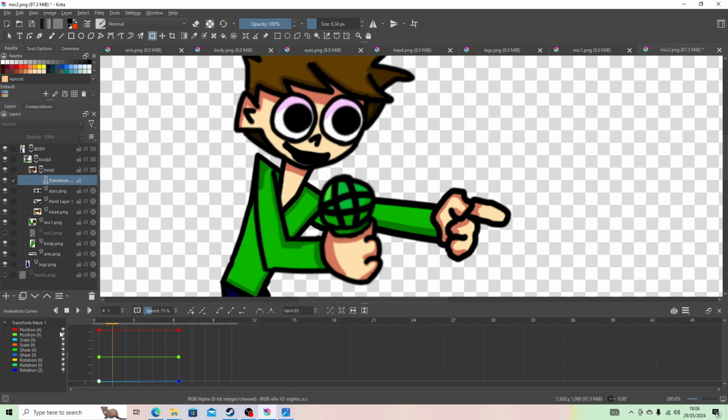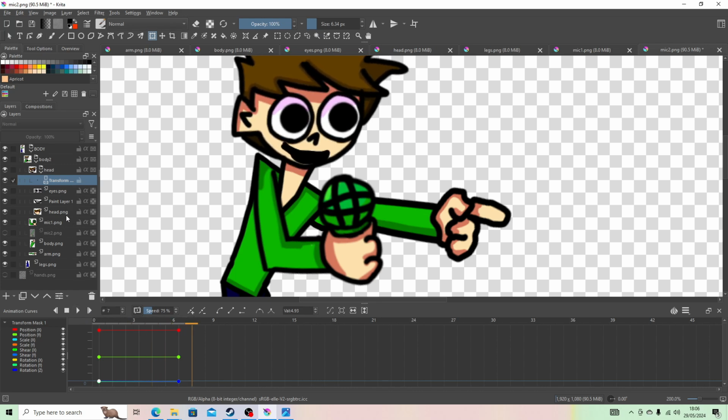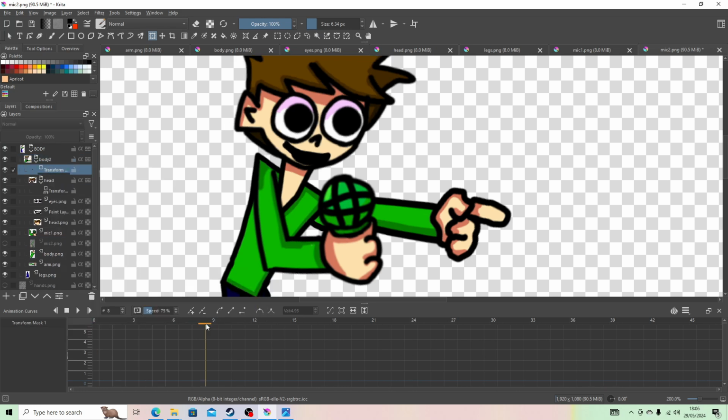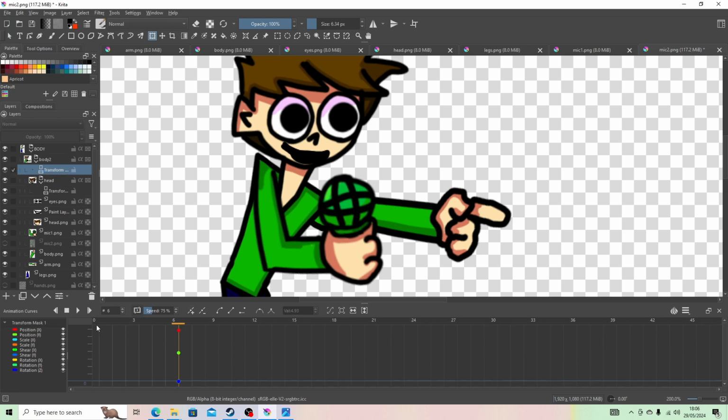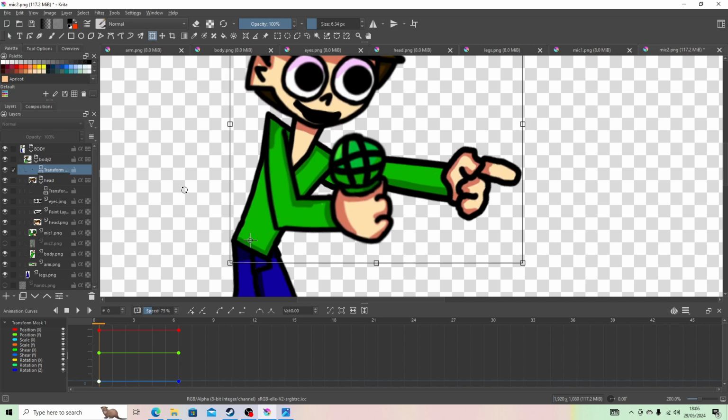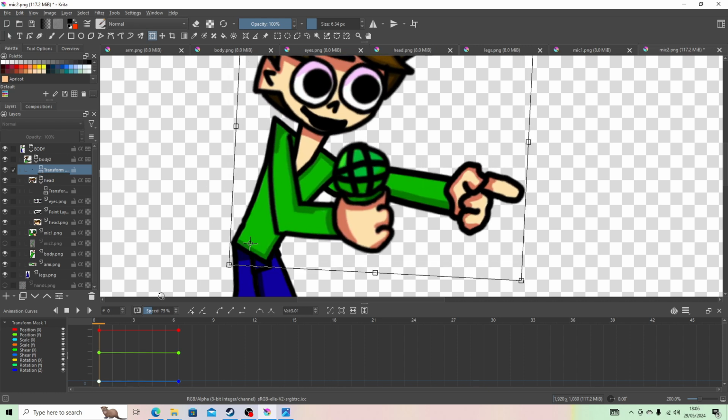Now then, can't remember how many frames you have to do for this, so I'm pretty sure the animations, I'm just gonna do 7 frames. Now we can do the microphone arm. In fact, I'll do the entire body next. So add transform mask and 6, and then here I'll lean him forward a bit and then down a bit as well.